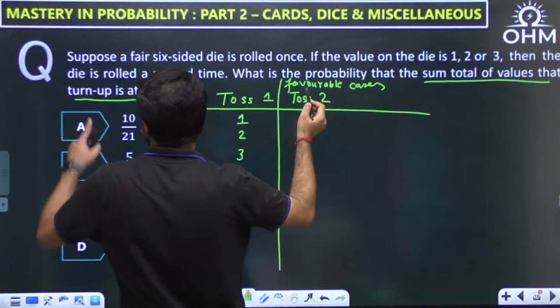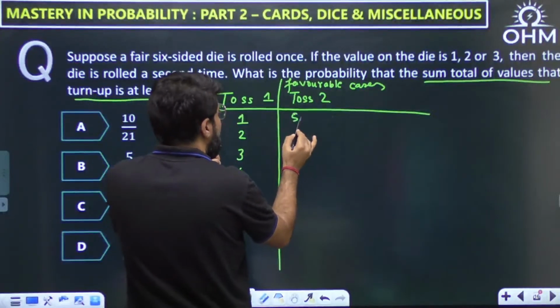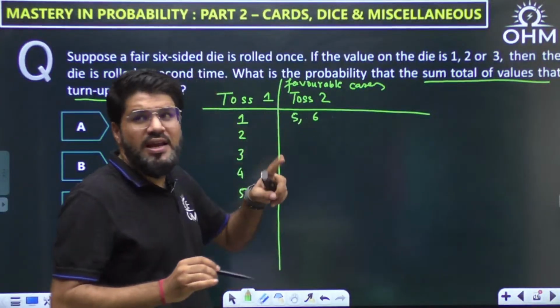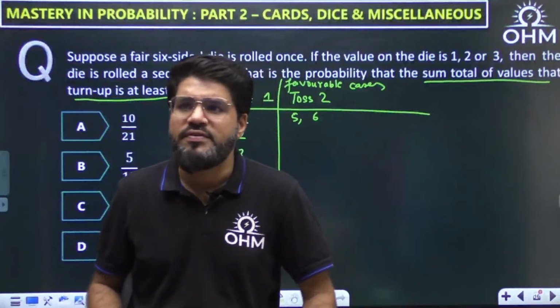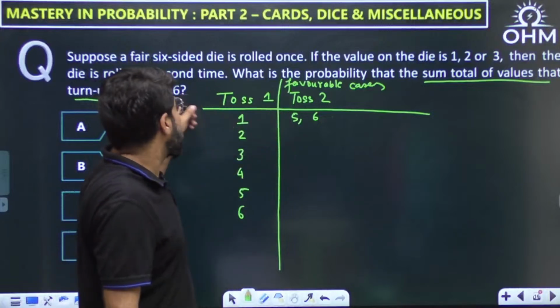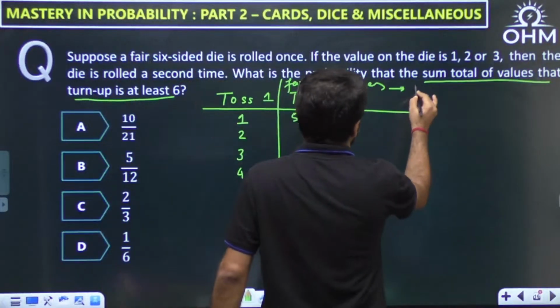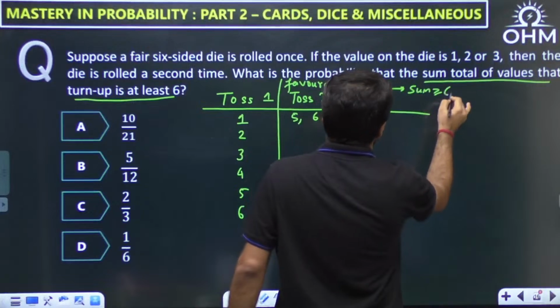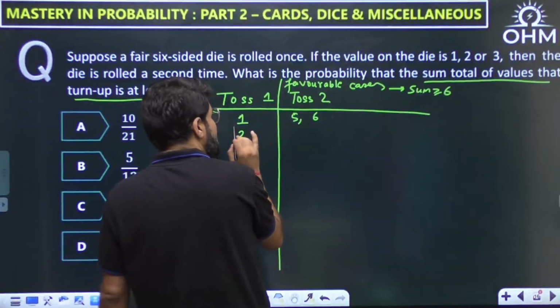Now you want the sum to be at least 6. So what should come up here? 5 or 6. See, toss 2 can have any possible outcome: 1, 2, 3, 4, 5, 6. But I want the sum greater than or equal to 6. What is my favorable case? Sum is at least 6. So 1 plus 5 is 6, 1 plus 6 is 7.